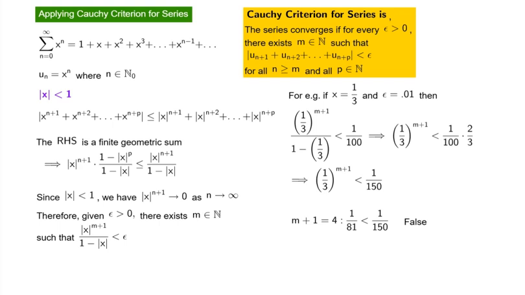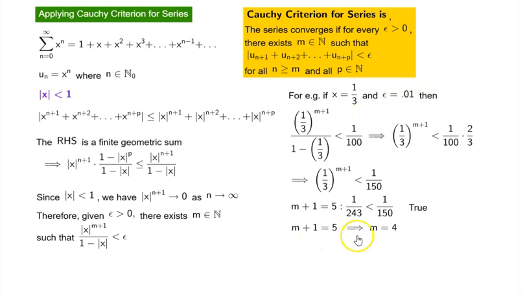Again, false. And now, m plus 1 equal to 5, we get 1/243 is less than 1/150. Now, that is a true statement. So, we have found m such that this expression is less than the chosen epsilon.